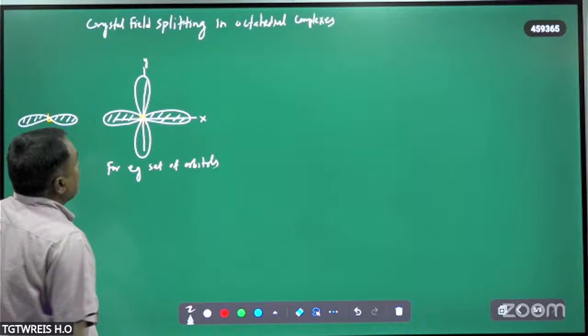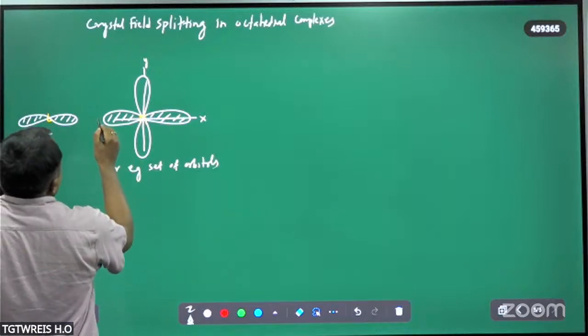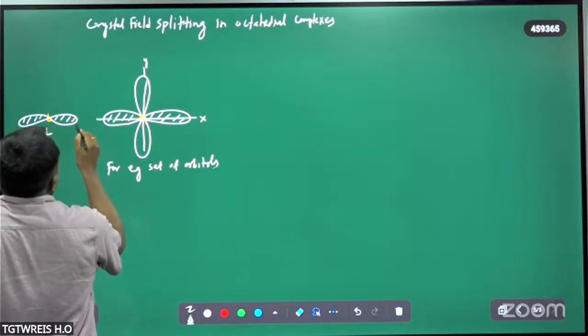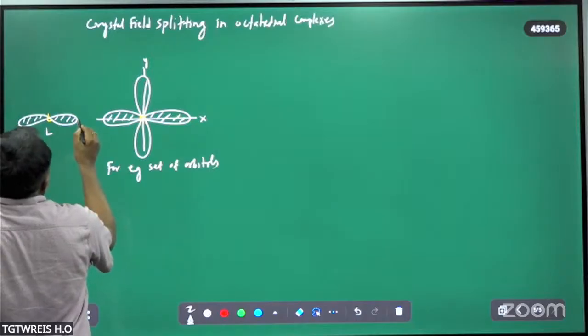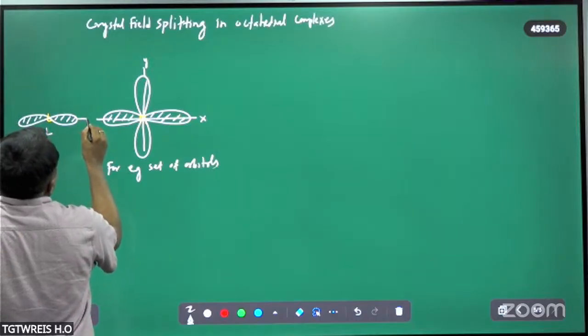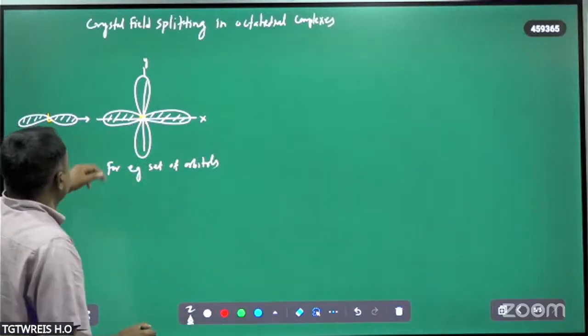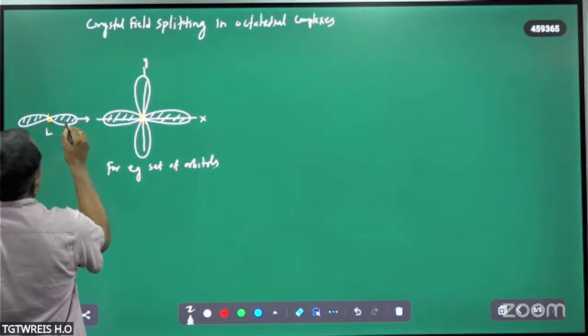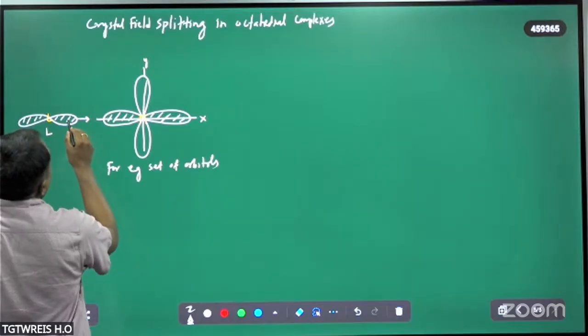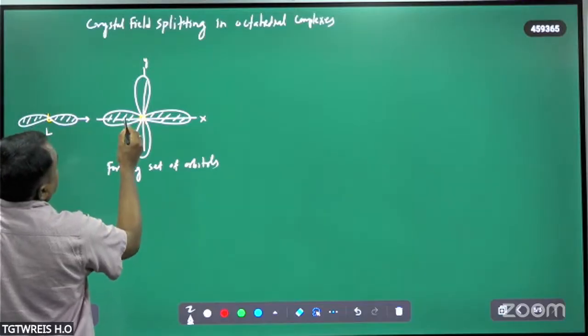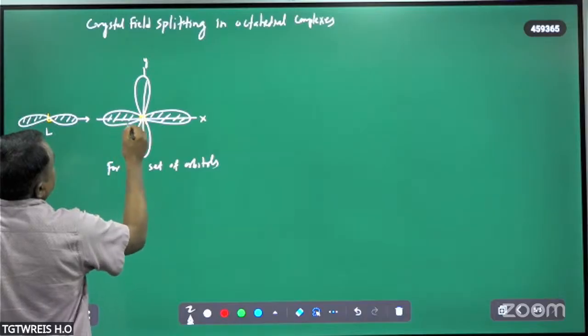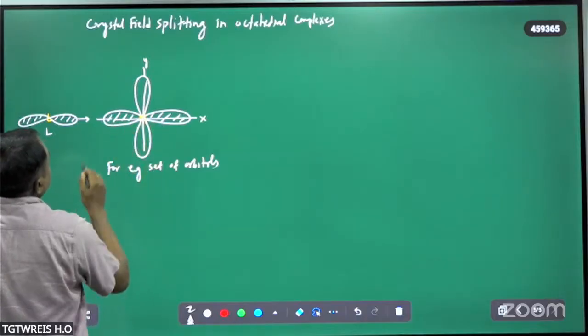This is on the x-axis. So this ligand is approaching along the axis only in this case, so the lone pair electrons of this ligand interact with the d orbital electrons of this metal atom.